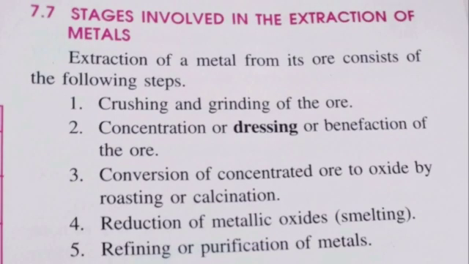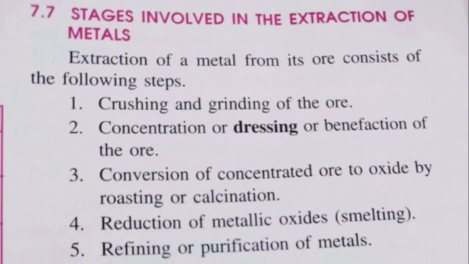Understood? Then the fourth one, reduction of metallic oxide. After changing the ore into oxide, we will reduce it. Reducing means removal of oxygen. Then the last one is refining or purification of metals. Understood? After doing all these steps, we will get that particular metal. Is it right? This metal also has some impurities, so we have to purify this metal. This is called refining.